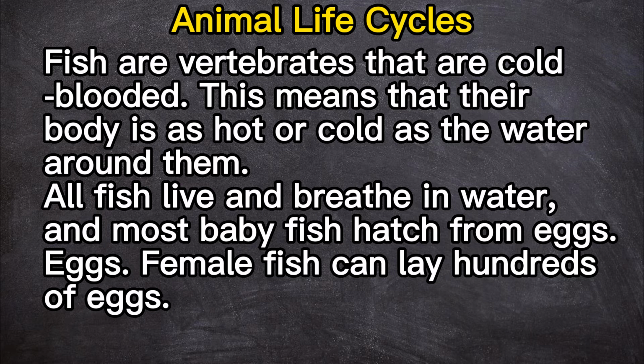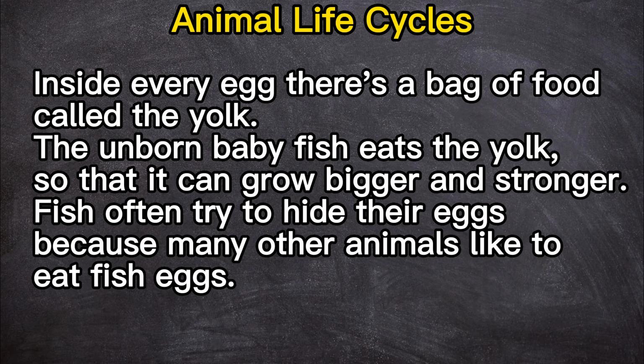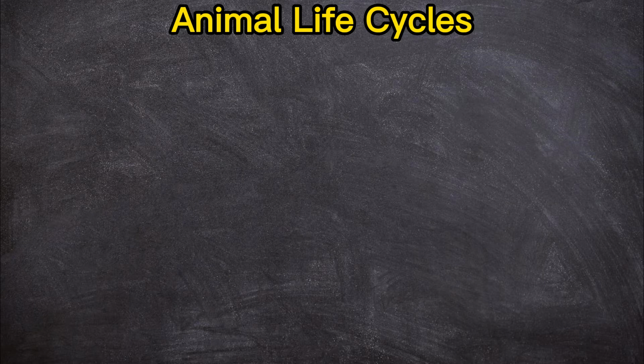Eggs. Female fish can lay hundreds of eggs. Inside every egg, there's a bag of food called the yolk. The unborn baby fish eats the yolk so that it can grow bigger and stronger. Fish often try to hide their eggs because many other animals like to eat fish eggs.